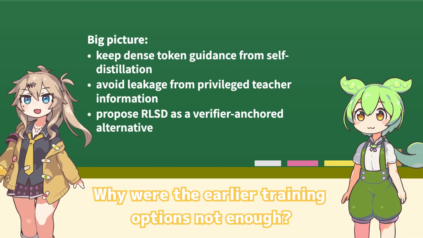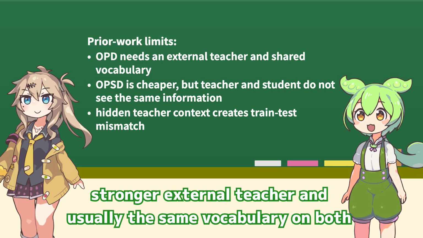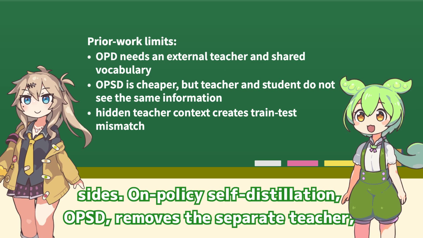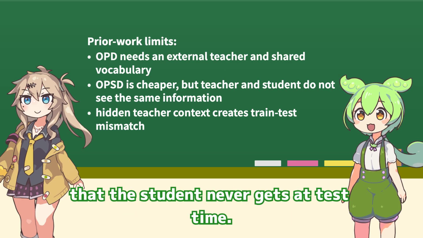Why were the earlier training options not enough? Regular on-policy distillation, OPD, can speed learning, but it needs a stronger external teacher and usually the same vocabulary on both sides. On-policy self-distillation, OPSD, removes the separate teacher, but the privileged teacher sees reference answers or verifier signals that the student never gets at test time.